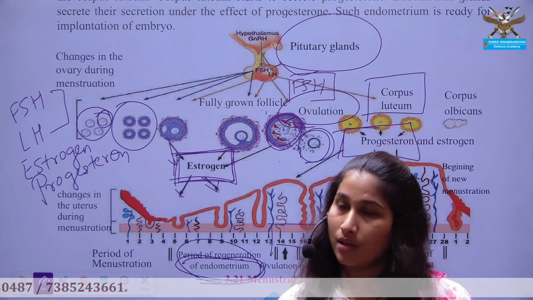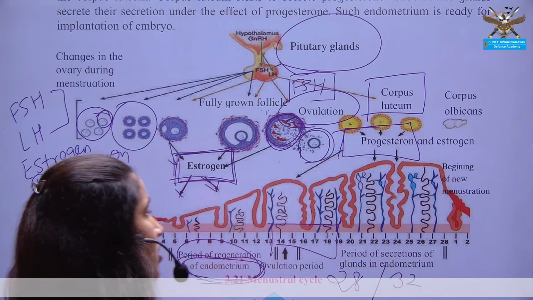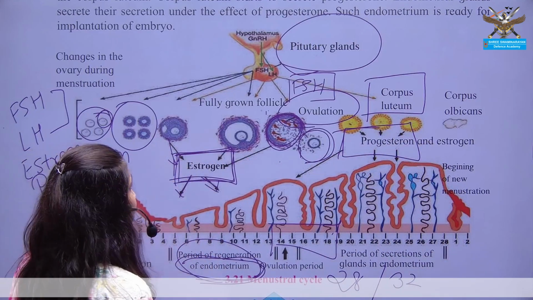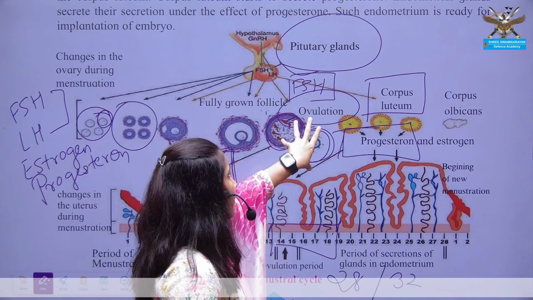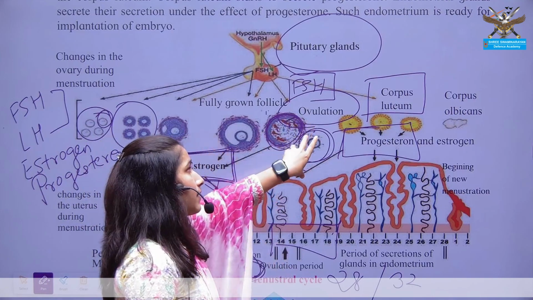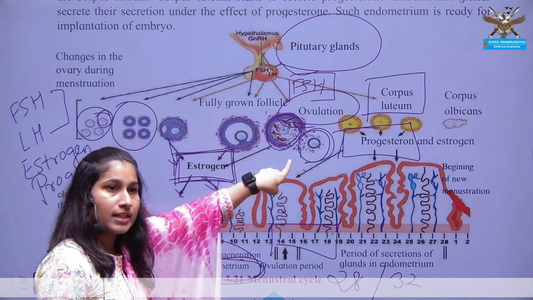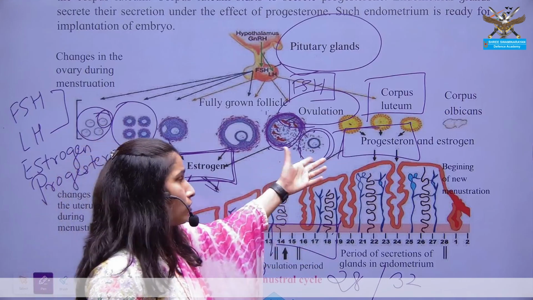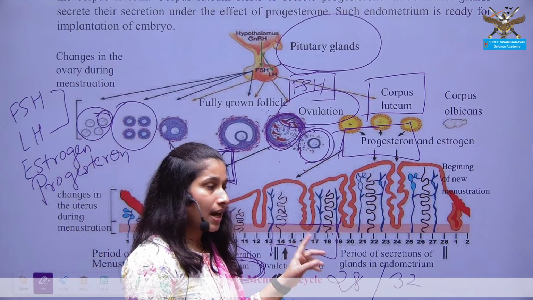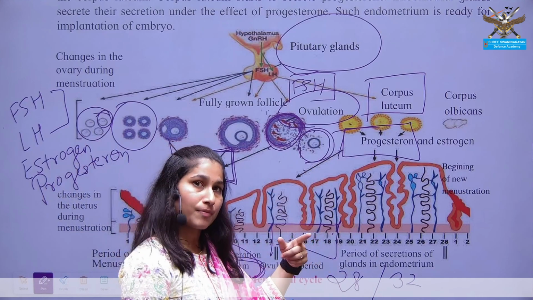But in another condition, imagine that the mature egg that was released at ovulation is not fertilized. So what to do of this egg? Now it should be discarded, and hence the process of menstruation starts.